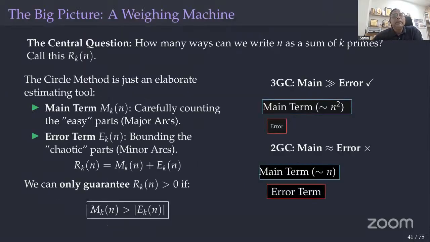Yeah. So the big picture is this, okay? In the ternary case it is working, but in the binary case it is not working. The major reason is this, okay? The main term is much bigger and contains n square terms, but in the binary conjecture I'll get n only. And the error term is smaller than the main term in the ternary Goldbach conjecture. In the binary Goldbach conjecture, the error term is as big as the main term, okay? Error term means coming from the minor arcs.